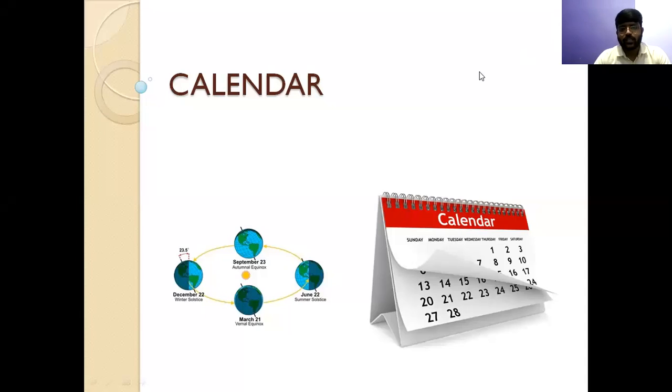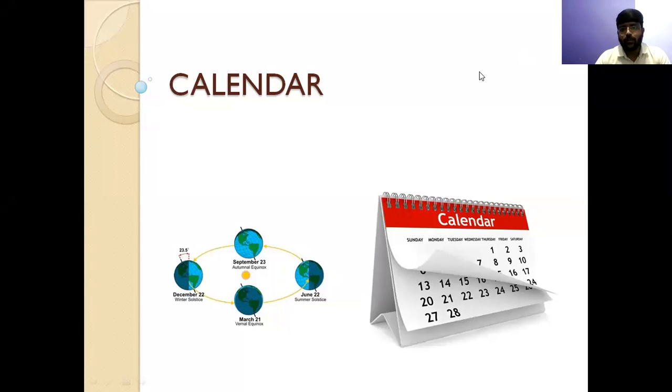Calendar is a kind of topic that is very easy and you will find very interesting to learn because you will be using it in your day-to-day life. Some of the fundas will be very interesting to you because very quickly you will be able to answer the questions of calendar without using the calendar actually, without seeing the calendar. This is something that you will use in your everyday life, so you will be able to relate to the topic easily.